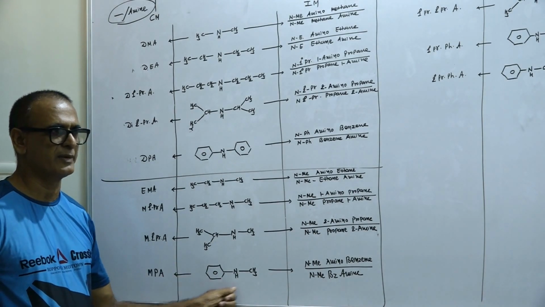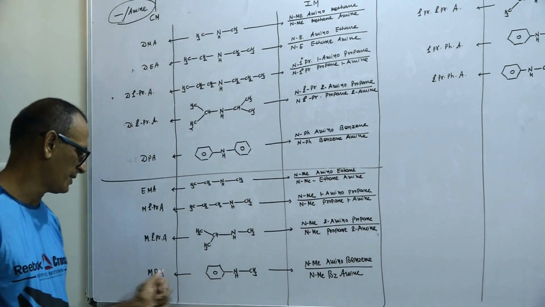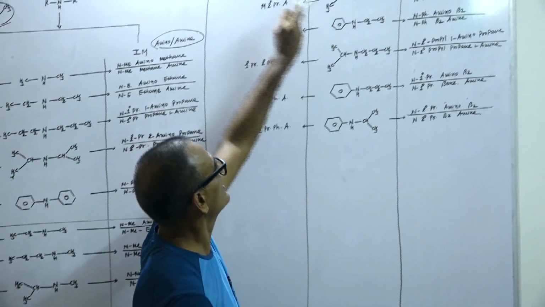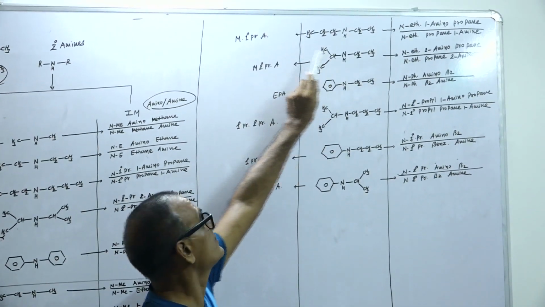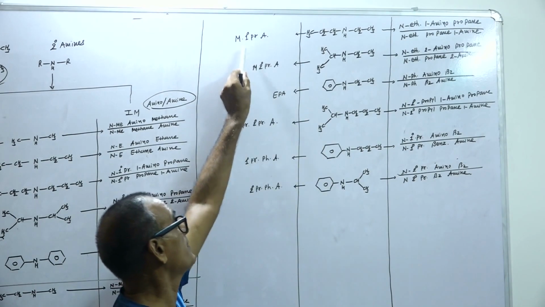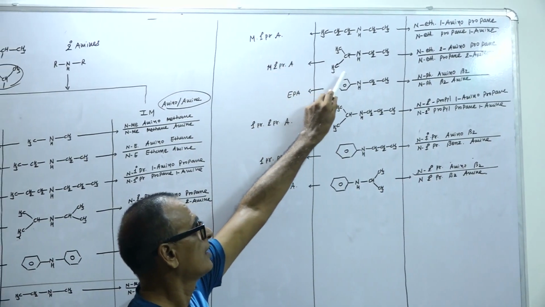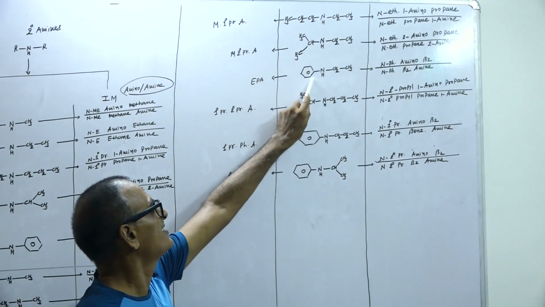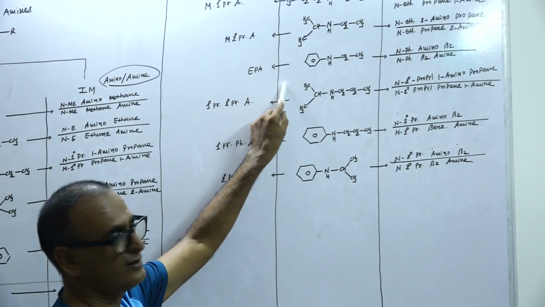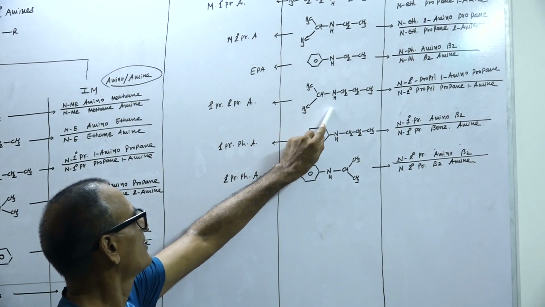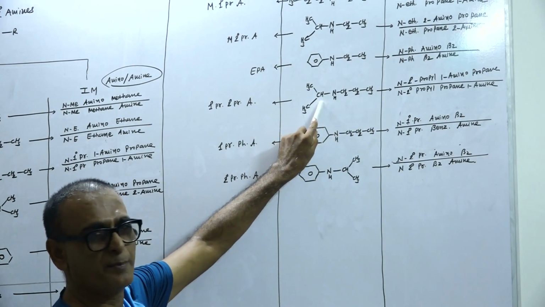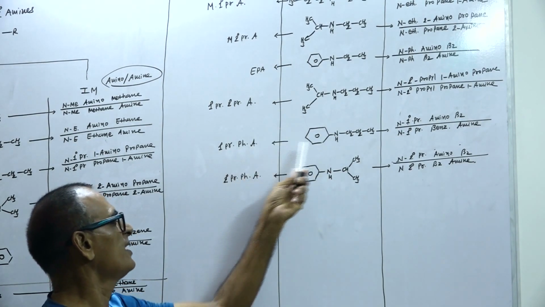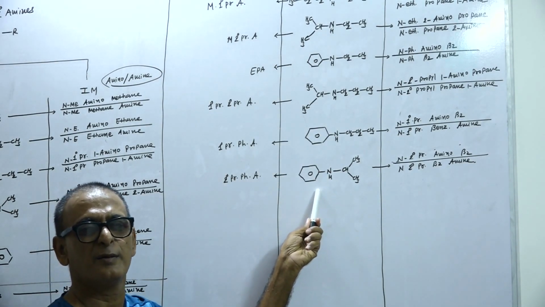In this illustration, one methyl, one phenyl group is there. That's why methyl phenyl amine. In this case, ethyl and primary propyl. First of all, you have to mention ethyl primary propyl amine, ethyl secondary propyl amine, then this is ethyl phenyl amine, this is primary propyl secondary propyl amine, this is primary propyl phenyl amine, and this one is secondary propyl phenyl amine.